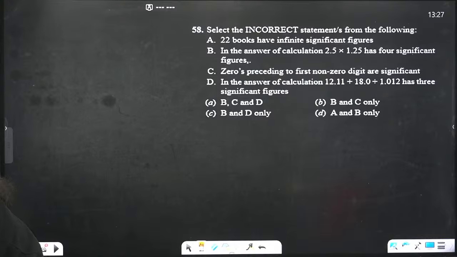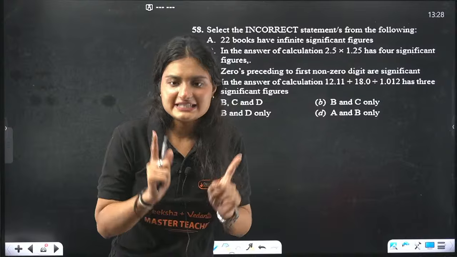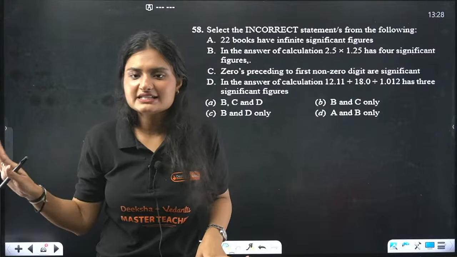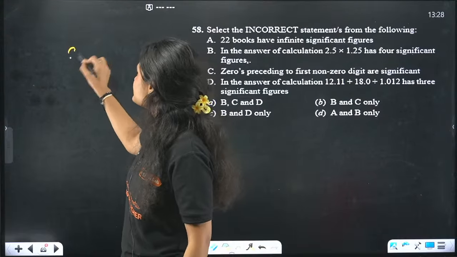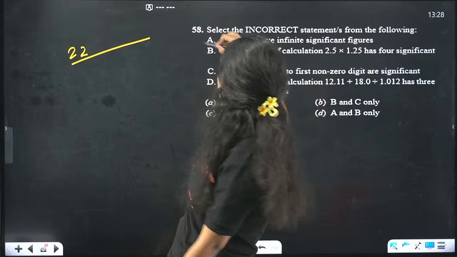Tell me. Yes, so 22 books have infinite significant figures. That is correct. If no decimal is there, there are infinite significant figures. That is correct. We're looking for the incorrect statement.